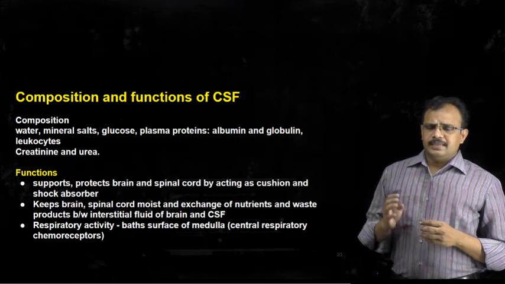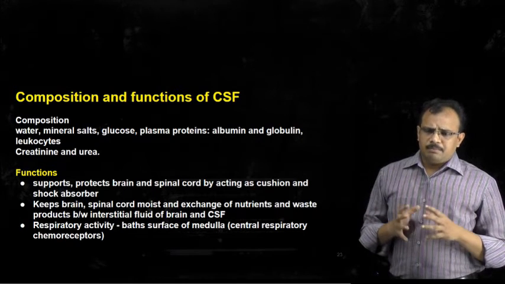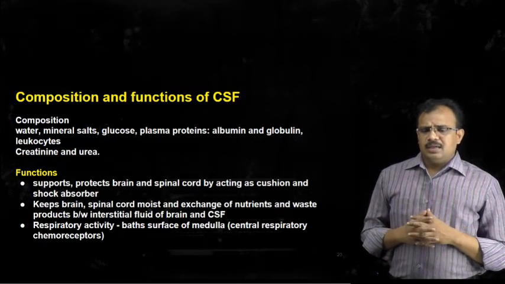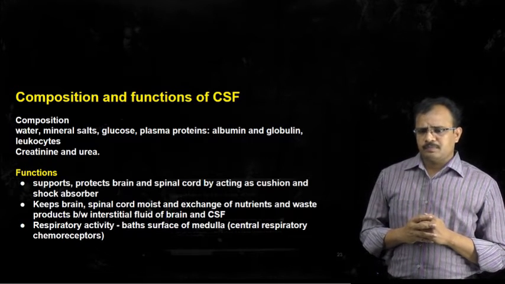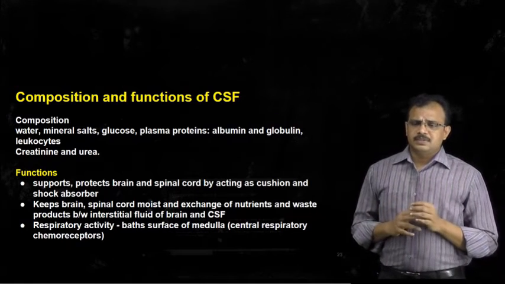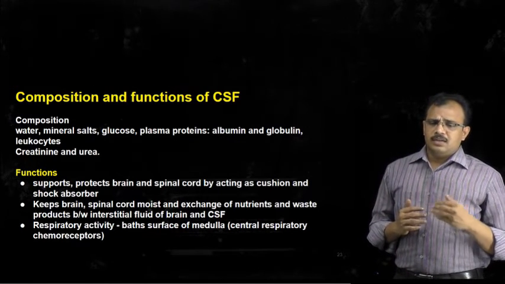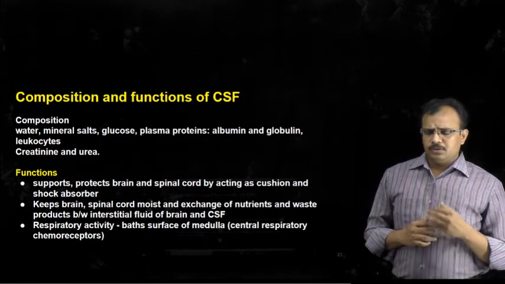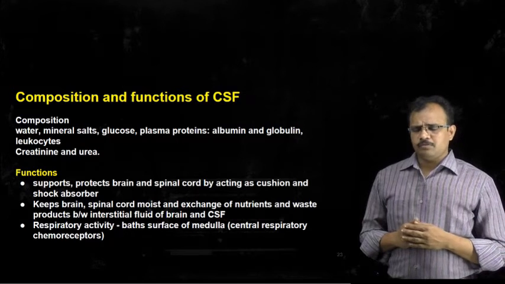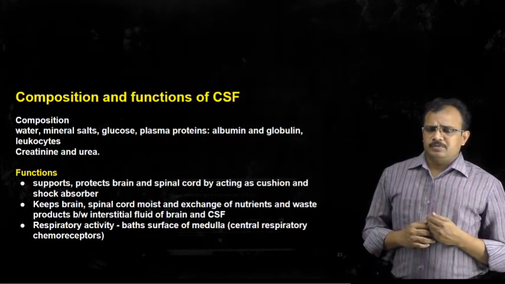Cerebrospinal fluid protects the brain and spinal cord by acting as a cushion, and it acts as a shock absorber. It also keeps the brain and spinal cord moist, and it is also essential for exchange of nutrients from the cerebrospinal fluid into the tissues of brain and spinal cord, and removal of waste products from the brain and spinal cord.